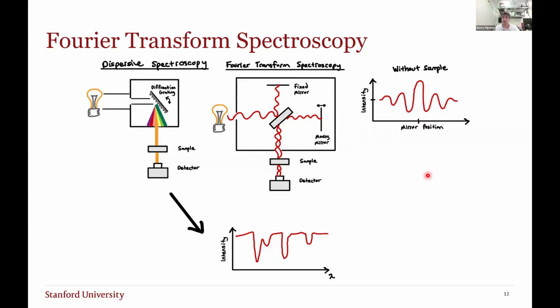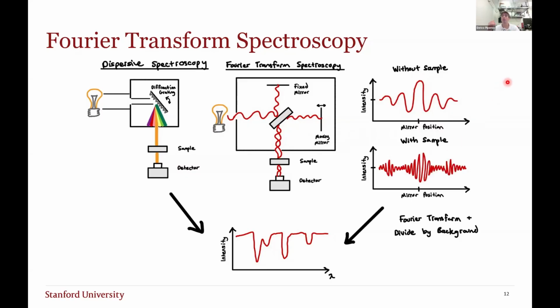Now, if we reintroduce the sample and record this intensity as a function of mirror position, we have these higher frequency components that reside in our signal. And it turns out that once you Fourier transform this signal and divide it by the background, that is without the sample, we recover this intensity absorption spectrum.